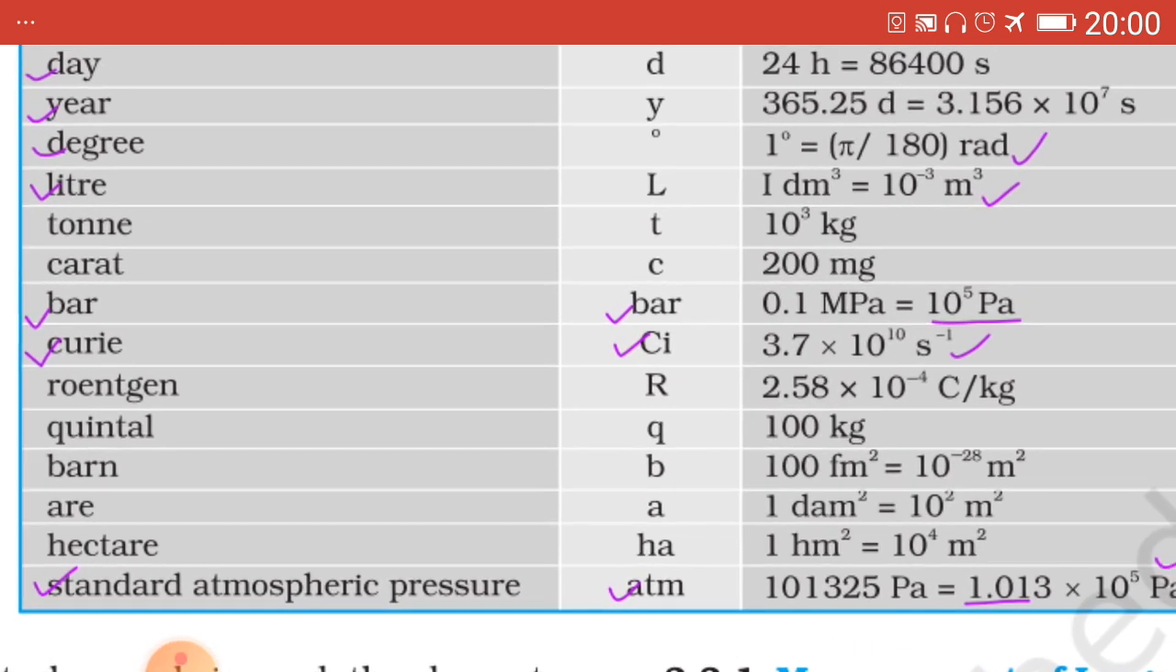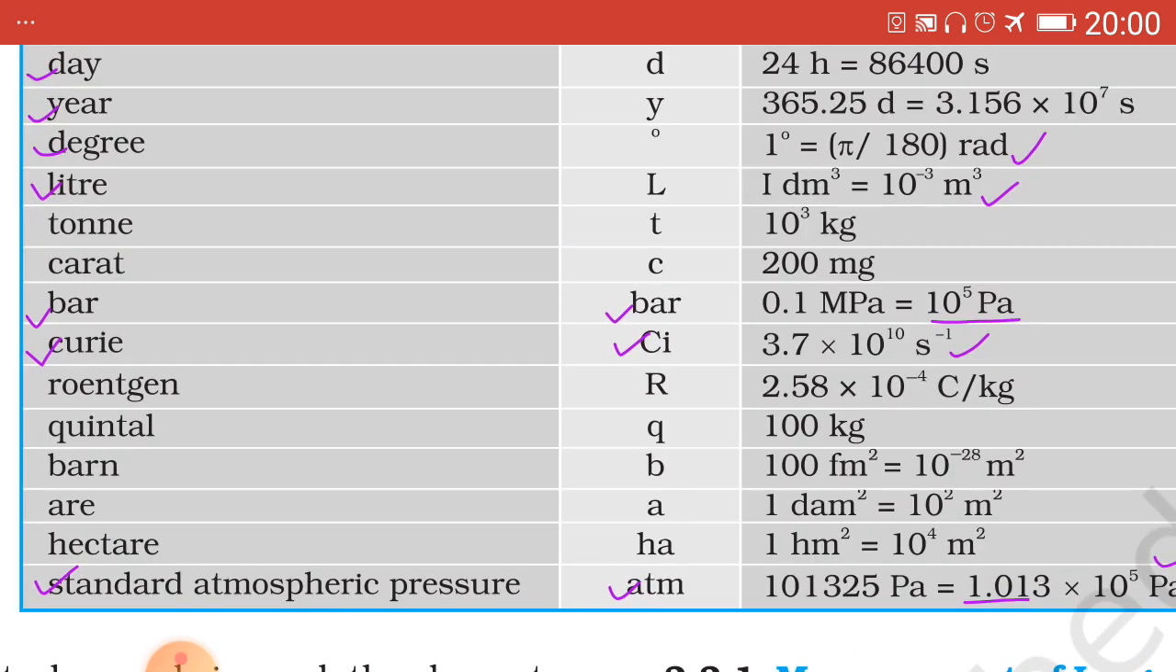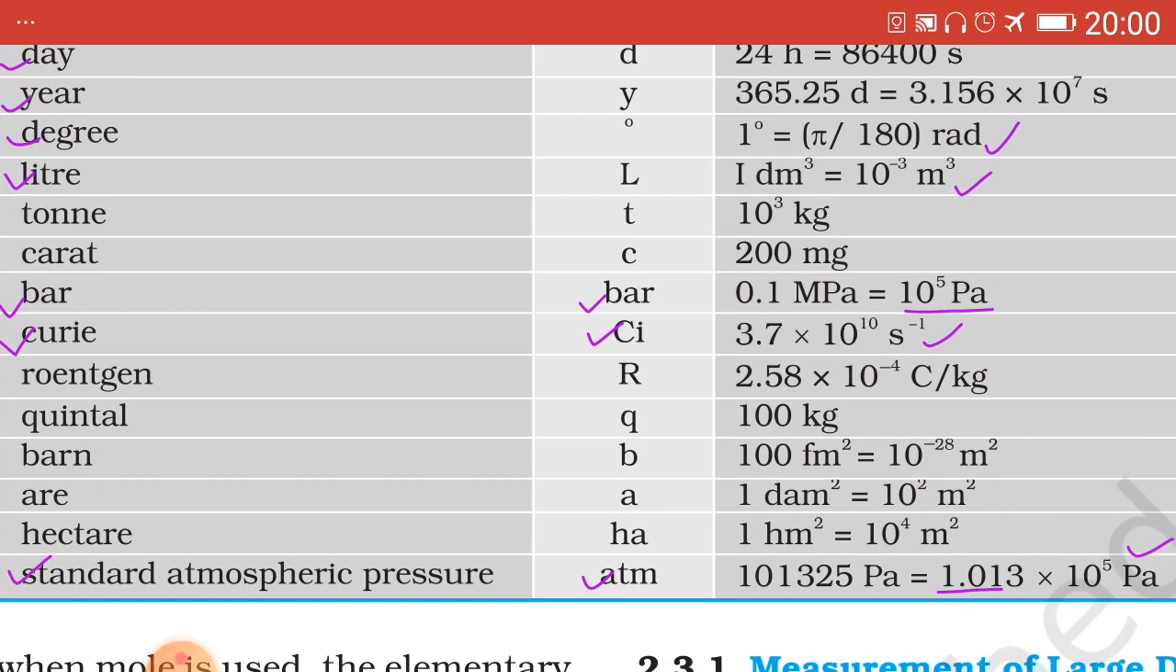Next one is curie. 1 curie, denoted by capital C, small i, which is the unit of radioactivity. Bar is one of the units of pressure. Curie is one of the units of radioactivity, which is 1 curie equals 3.7 into 10 raised to 10, which you have to learn by heart. Second inverse means disintegration per second.